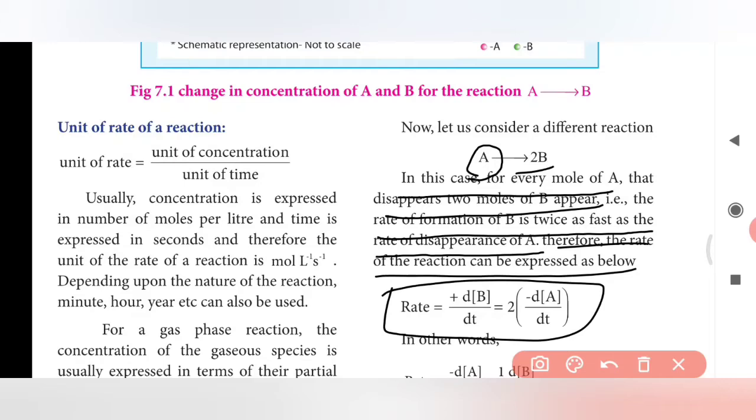This is the rate for this type of reaction.